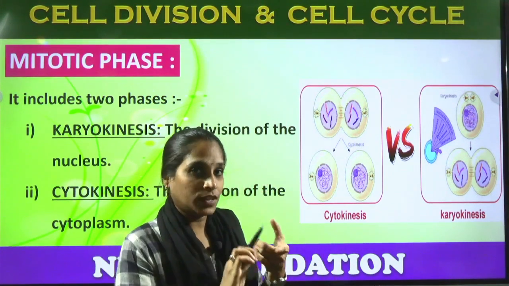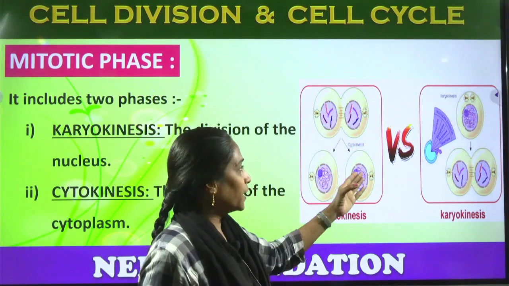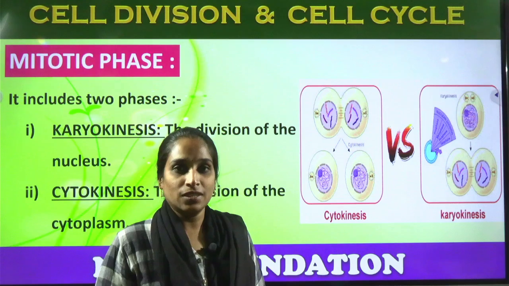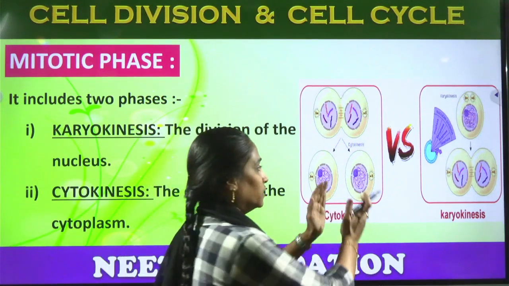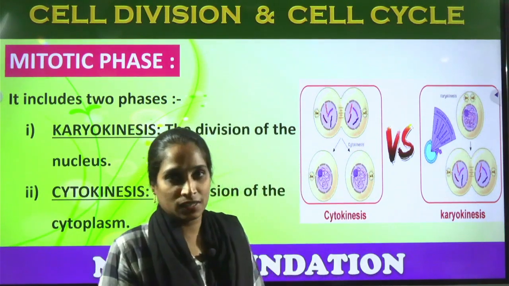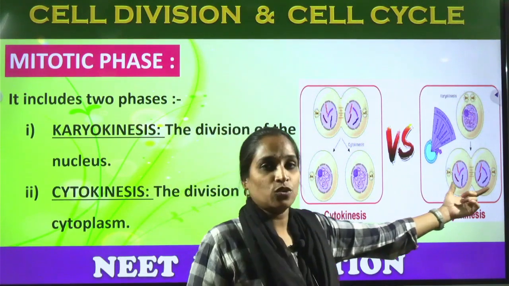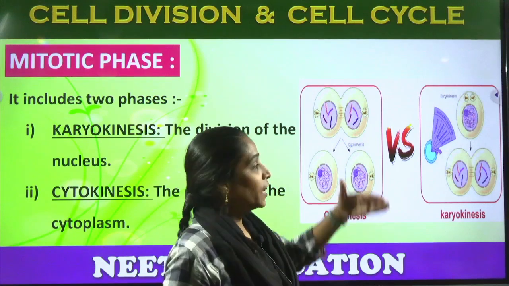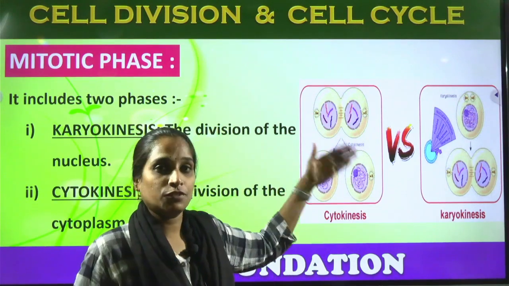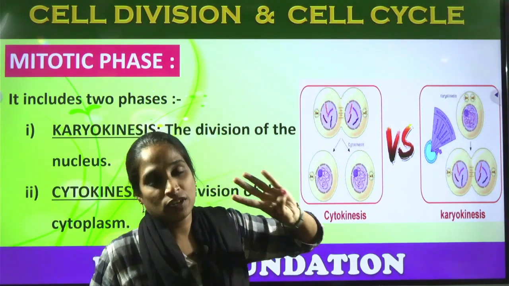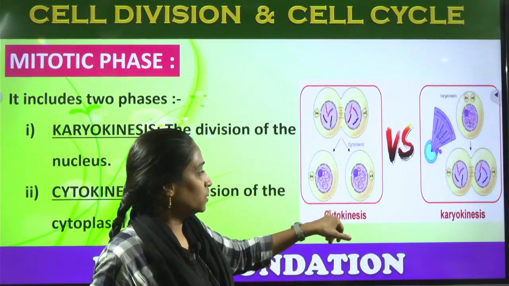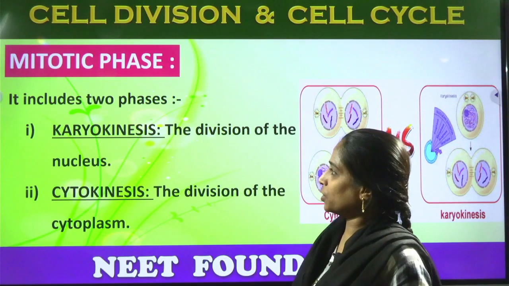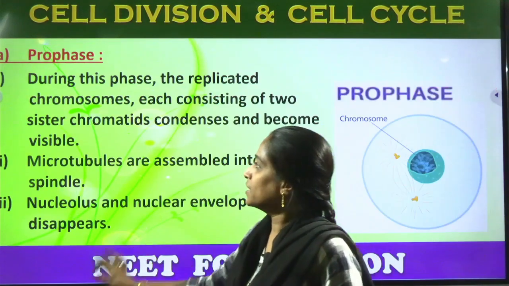After telophase we can observe the division of the cytoplasm. Cytokinesis, nothing but division of the cells, by the division of the cytoplasm. Before that, we can observe the karyokinesis first of all, before the beginning of the mitotic cell division, and at the ending stage, after the 4th phase of the mitotic cell division, it undergoes cytokinesis, nothing but the division of cytoplasm. So that is karyokinesis and cytokinesis.